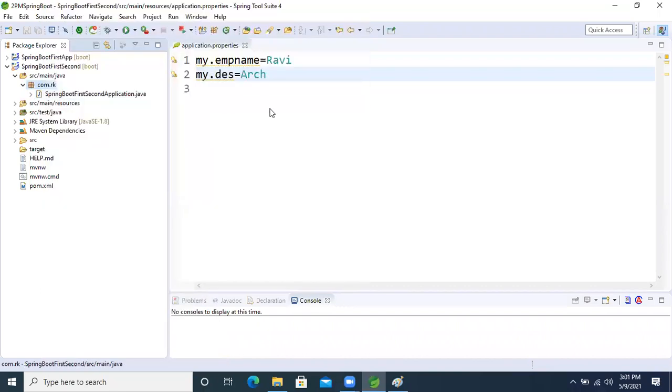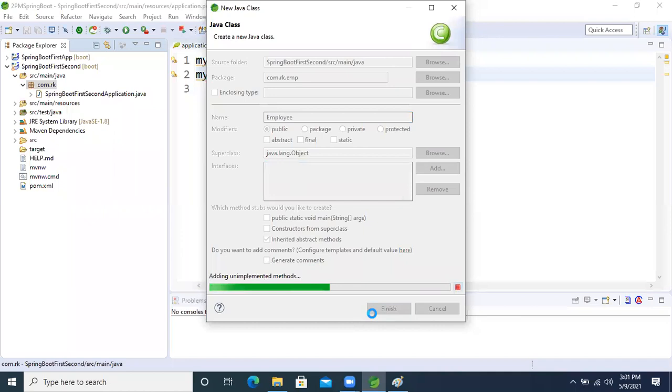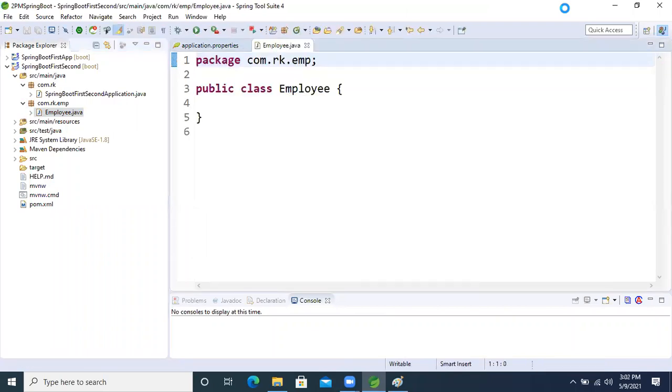Okay, bean class. What I'm going to do now, guys, is give emp as the project name. After that, I'm taking Employee. Is the font perfect, guys, or shall I increase it? It's visible in your system, please let me know. Okay, fine.